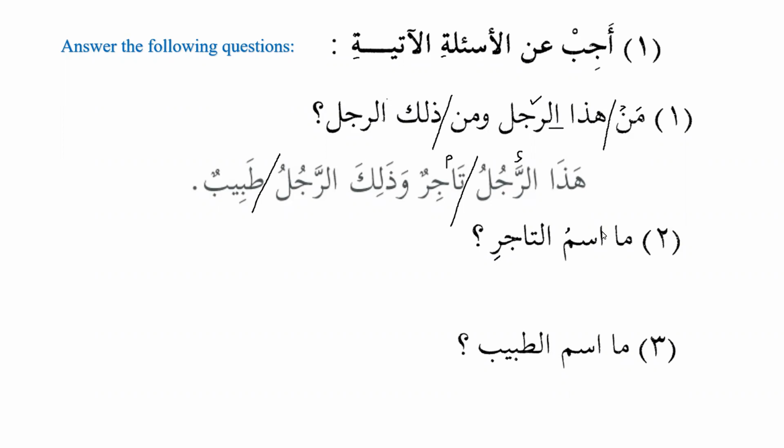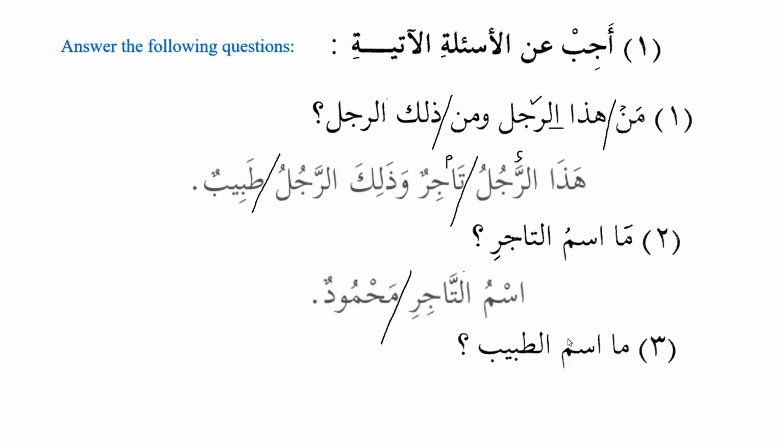So now we can see here that ma is used to ask a question. And we are using ma for ism, and we know that the hamza of ism is hamzatul wasl. So when we connect it, we don't read it. So we will say masmut tajiri, and we know that ismun is used as mudaf, and at-tajir will be mudaf ilayh. Yes, do you remember the name of the merchant? Ismu tajiri Mahmudun. The name of the merchant is Mahmud.